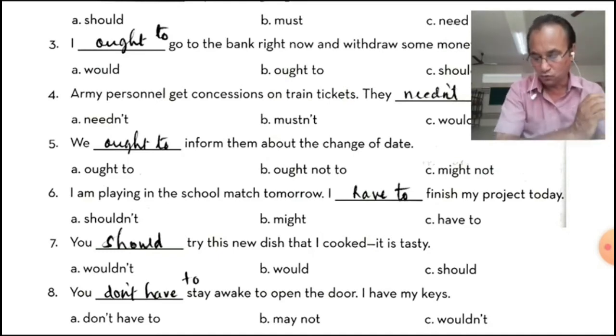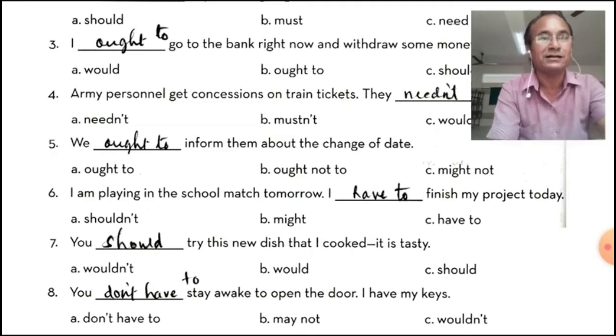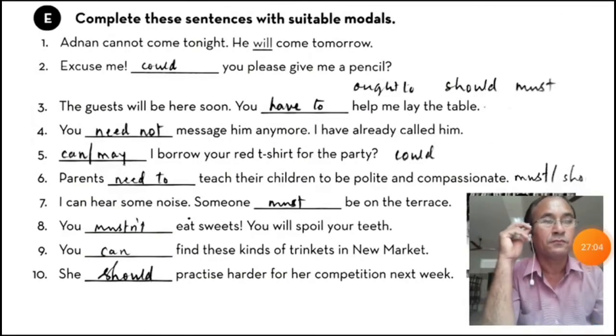Now let's move to exercise number E. Complete these sentences with the suitable modals. One has been given. Adnan can't come tonight. He will come tomorrow.